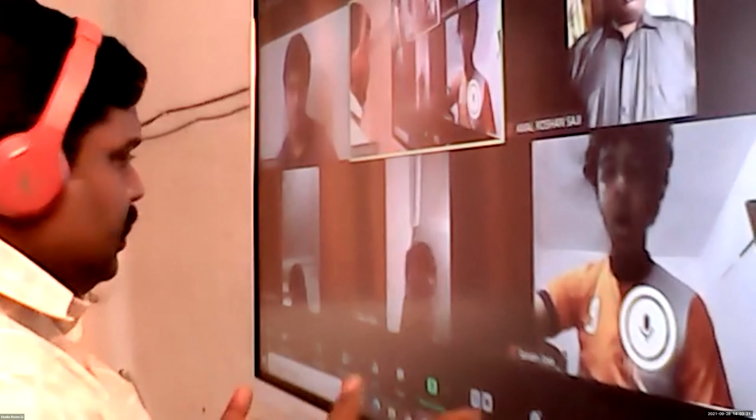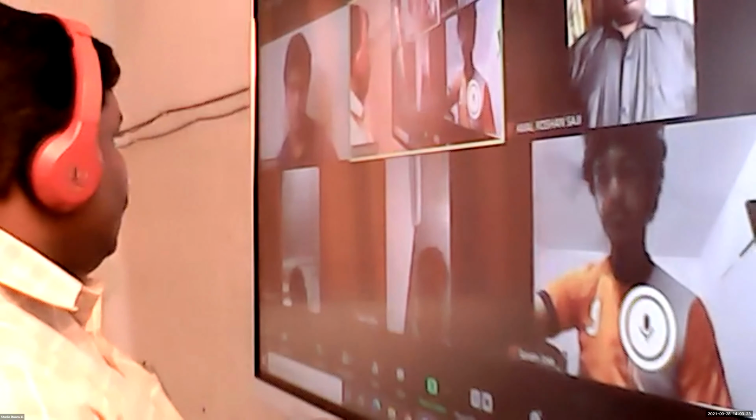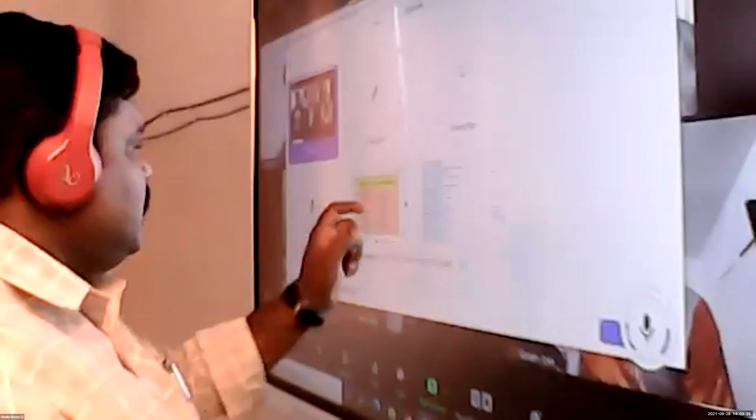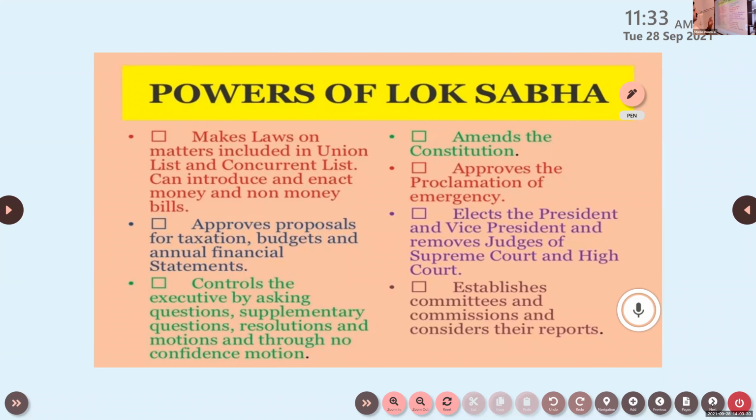So elections will be there, I mean, within the parliament, to find out the number of supporters for that particular government. So that is one of the powers. Okay, next one, amends the constitution, making changes in the constitution as we know.